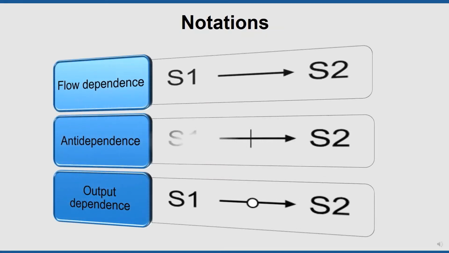Flow dependence is denoted as a directed arrow. Anti-dependence is denoted as a directed arrow crossed with a bar. And finally, output dependence is denoted as a directed arrow crossed with an O.